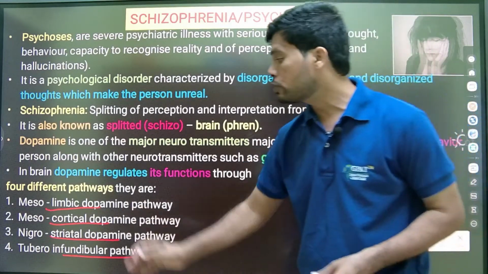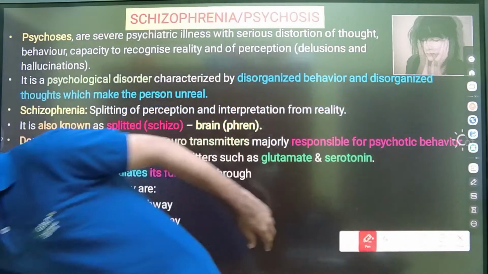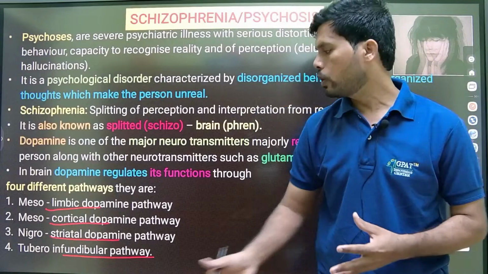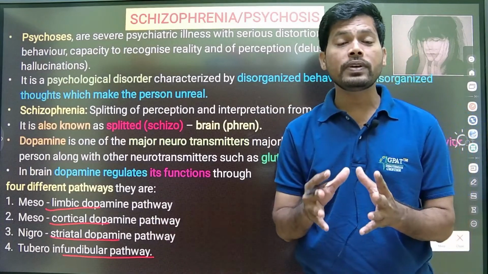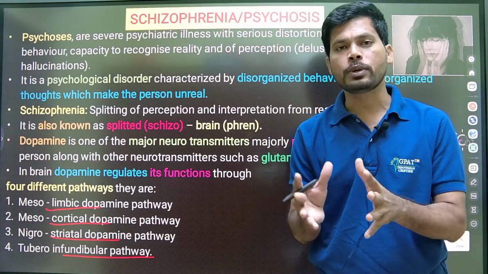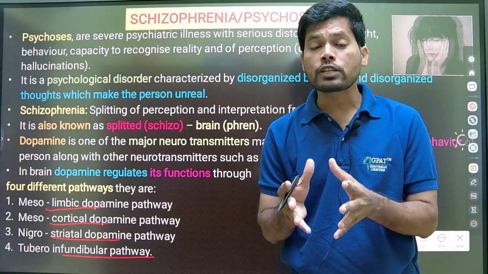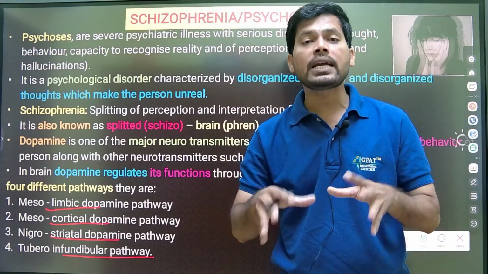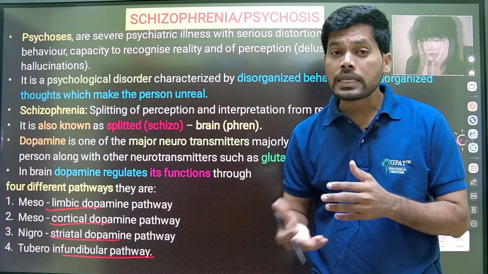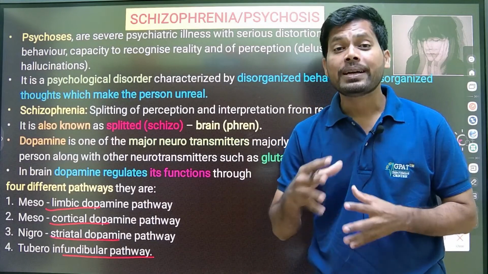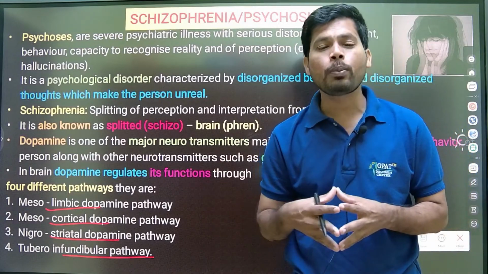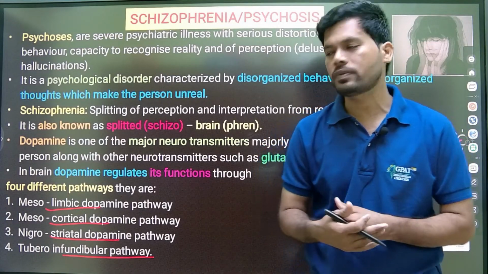When coming to the mesocortical dopamine pathway, it is between the midbrain and the cortex. Meso means midbrain. The cortex is mainly responsible for our sensory activities. So decreasing dopamine in this pathway produces negative symptoms of schizophrenia.